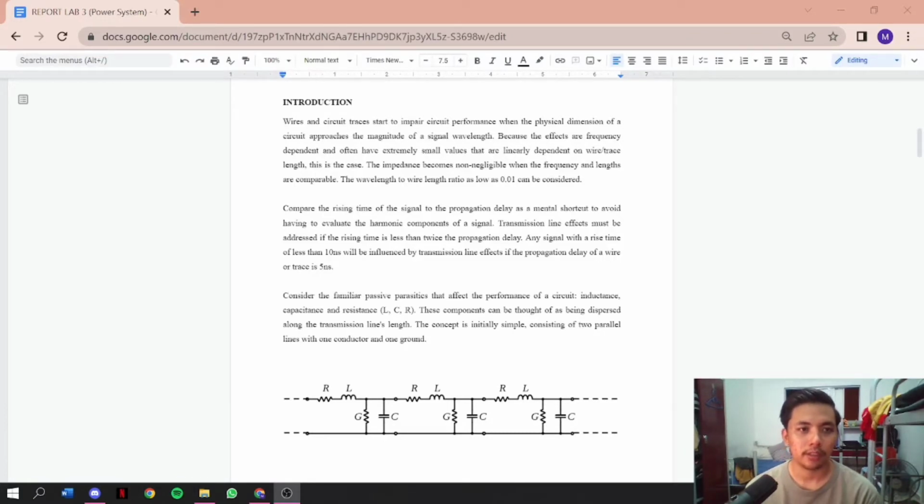Today I want to present Lab 3 Power System. So I will start with the introduction.